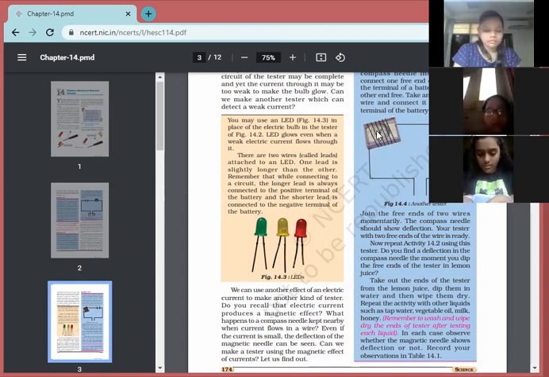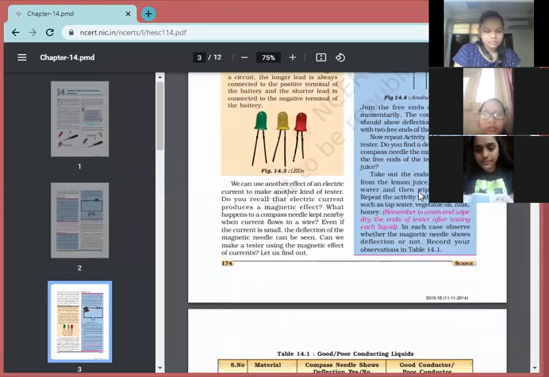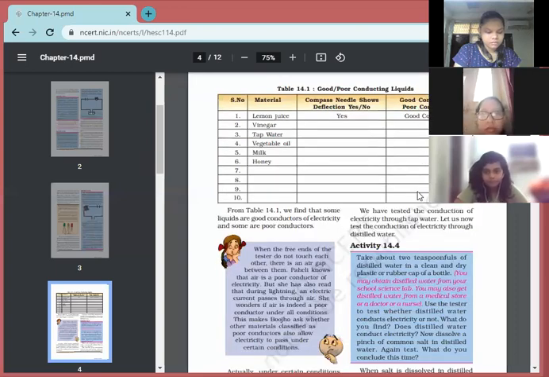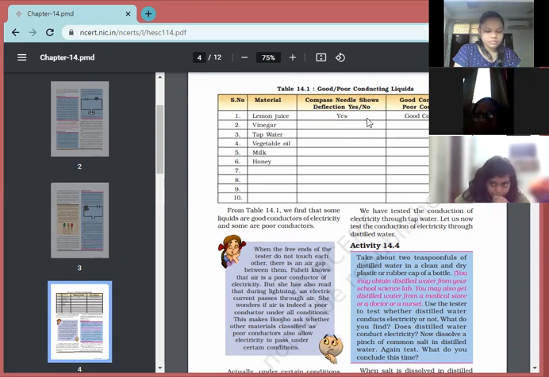Okay, if you put an LED instead of the bulb, the LED glows even when very little current flows through it. You know liquids do not have a high current, whichever different liquids we use. Okay, so here also we can say that liquids conduct electricity. So here we have table 14.1, which shows whether liquids are good conductors of electricity or not. Like lemon juice, the compass needle shows deflection. Yes, because it is a good conductor of electricity. Okay. Next, what about vinegar?